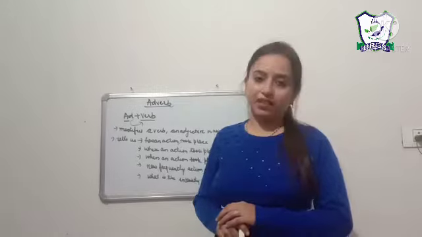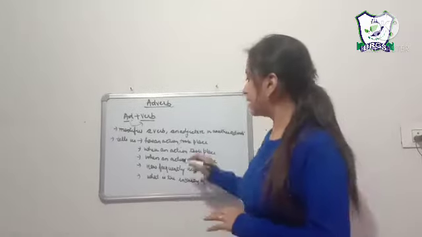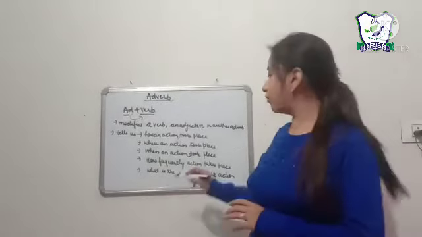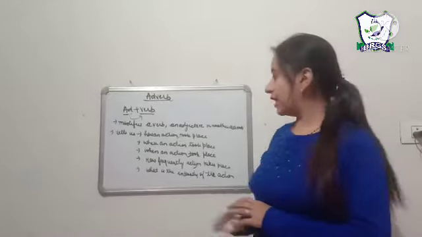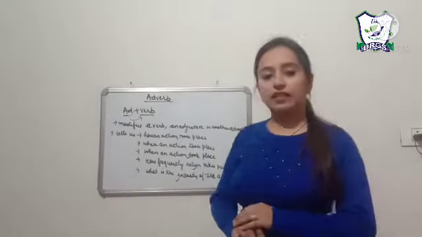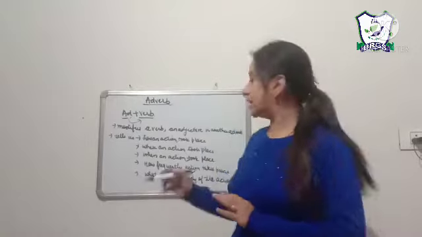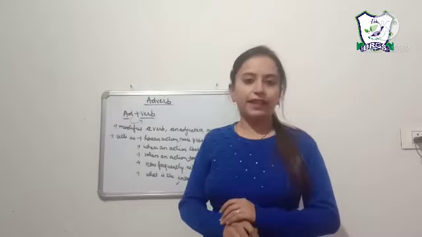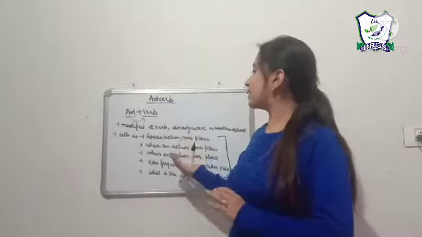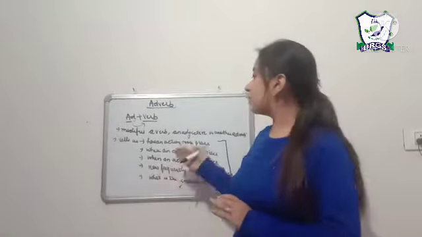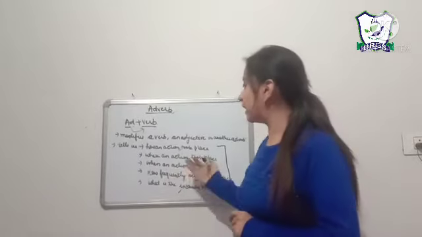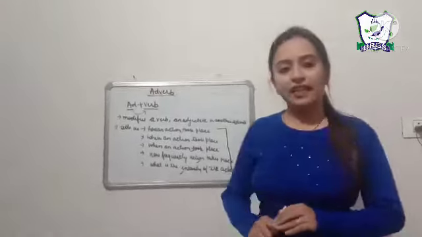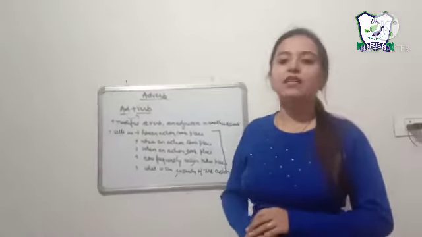The words which tell us how an action took place, where an action took place, when an action took place, how frequently the action takes place, and what is the intensity of the action are known as adverbs. A word which tells us about these 5 things is an adverb.